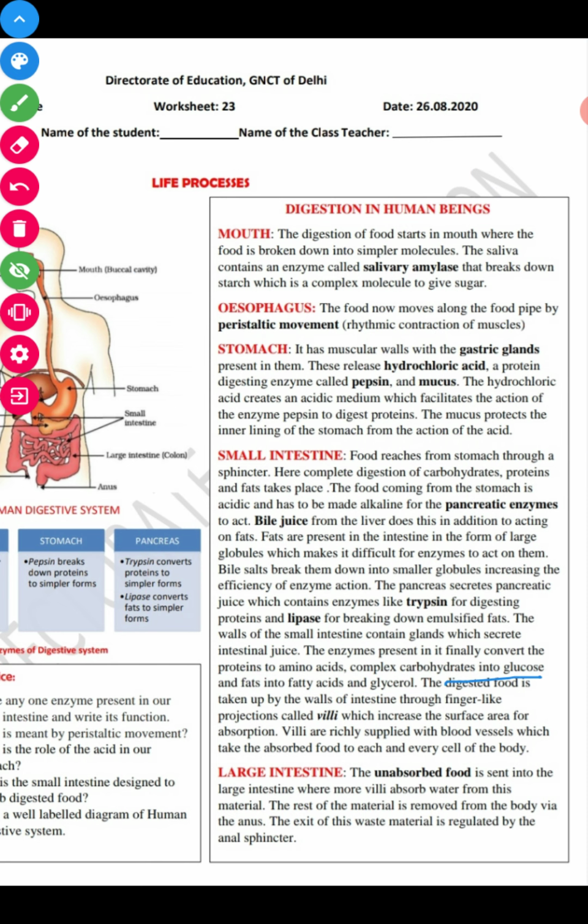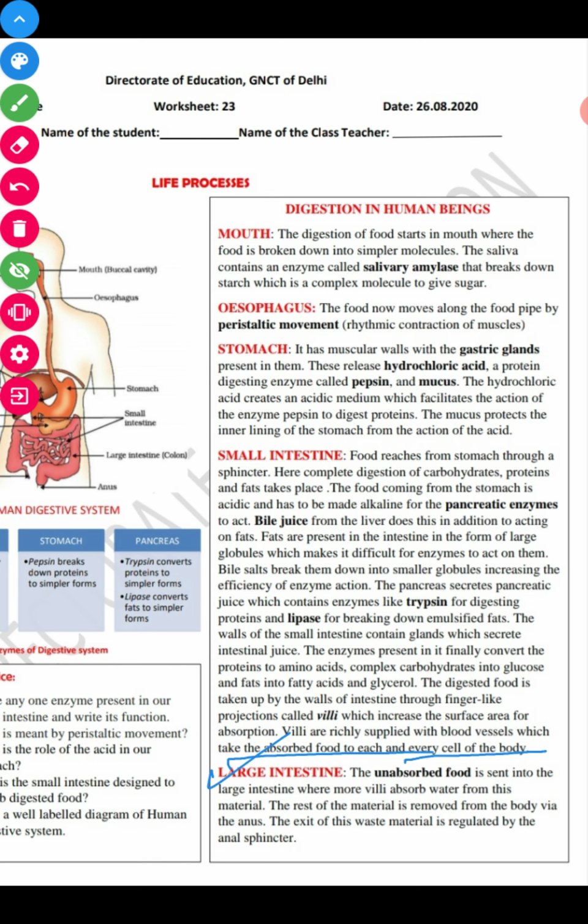So the digested food is taken up by the wall of the intestine, where finger-like projections called villi are present, which increase the surface area for absorption. And villi are richly supplied with blood vessels which take the absorbed food to each and every cell of the body.